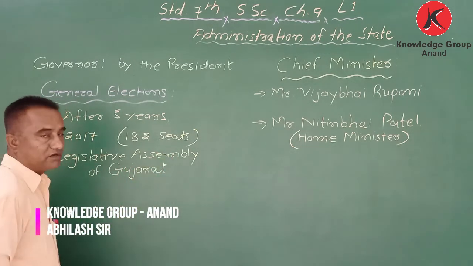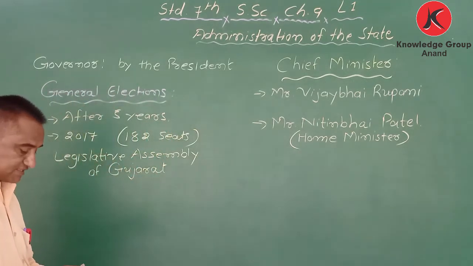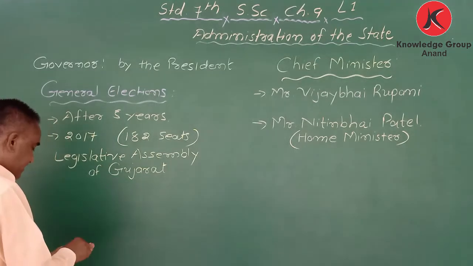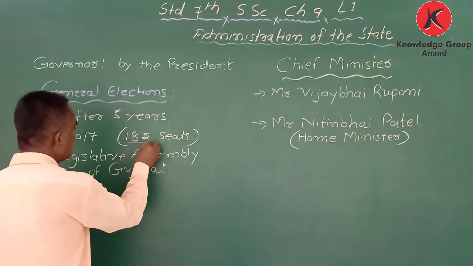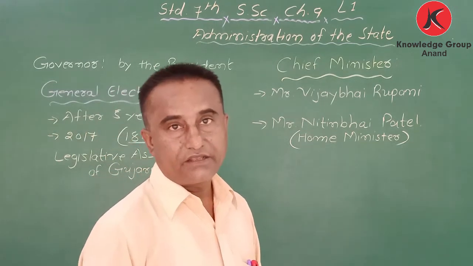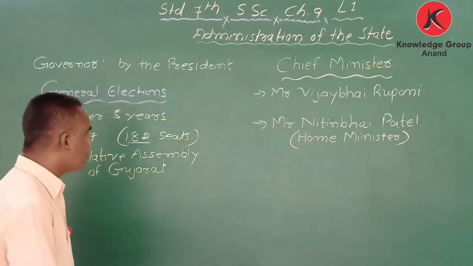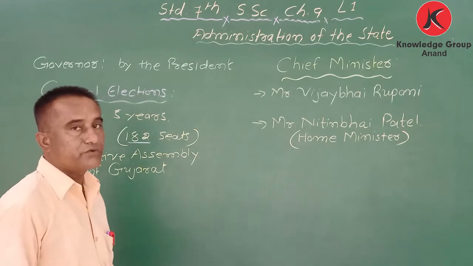Now here, got it? My dear student, when I say this number 182, the height of the Statue of Unity is also 182 meters.